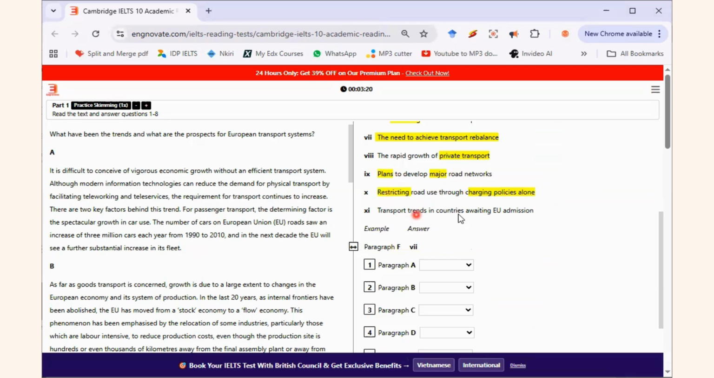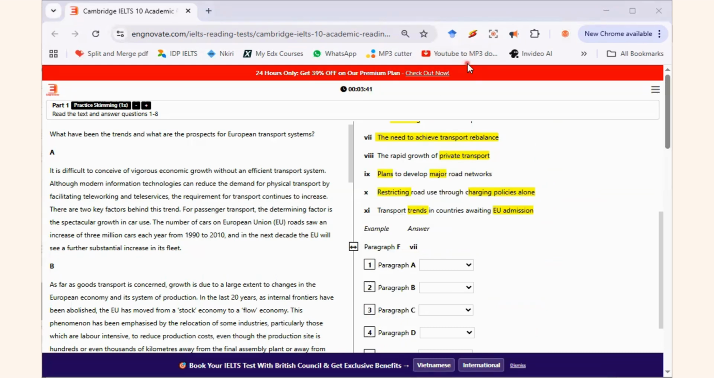Transport trends in countries awaiting EU. EU is a keyword for me here. You can see it's a proper noun. Anytime you see a proper noun, just register it as a keyword. Then trends, transport trends is also a keyword. So ladies and gentlemen, I have highlighted my keywords. The next thing I'll do now is to read the passage paragraph by paragraph.